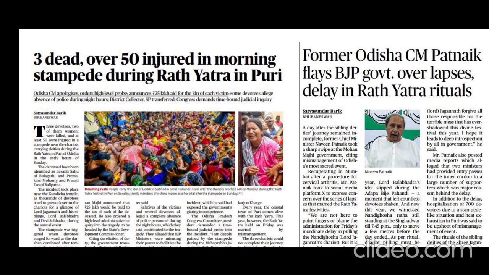So, here, who are the deities? Please make a note: Lord Jagannath, Lord Balabhadra, and Devi Subhadra. Okay, it's very important from a prelims point of view. Questions can be expected. And then the Odisha government announced around 25 lakh compensation for families of the deceased. That is another important point here in this article.